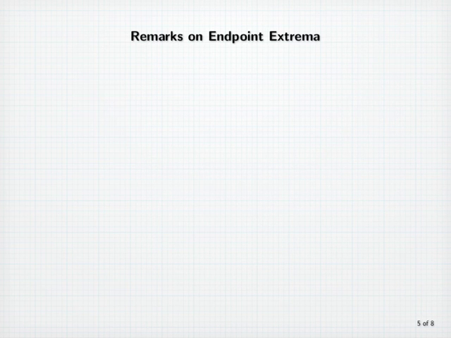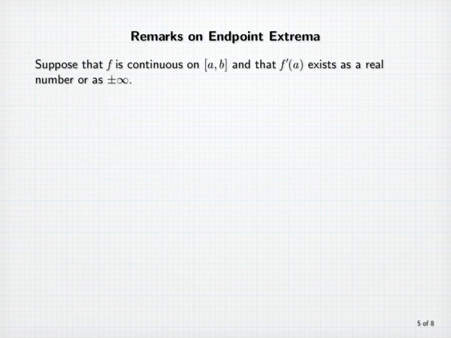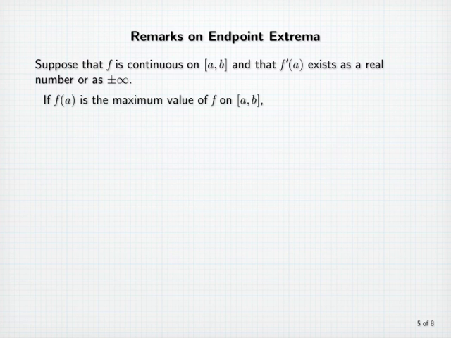Some remarks on endpoint extrema. Suppose that f is continuous on the closed interval [a, b], and that f'(a) exists as a real number or as minus infinity or plus infinity. If f(a) is the maximum value of f on [a, b], then f'(a) is less than or equal to 0, or else f'(a) equals minus infinity.